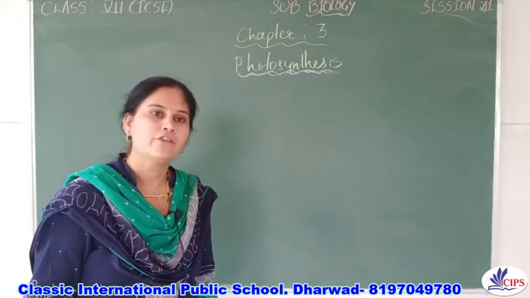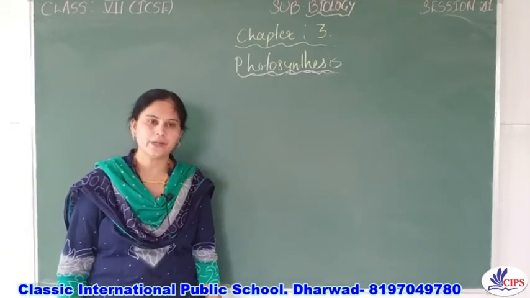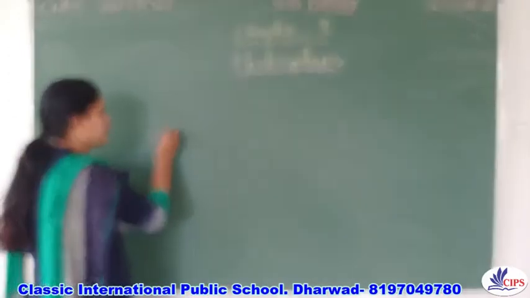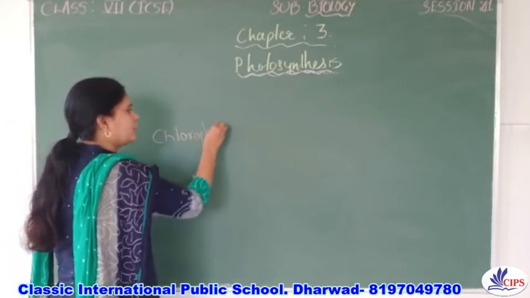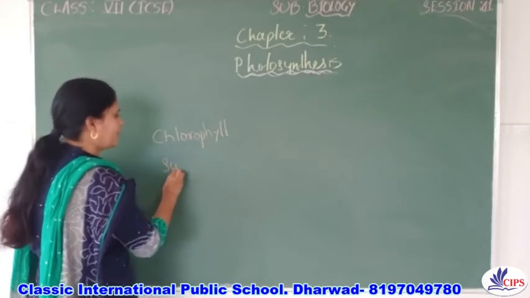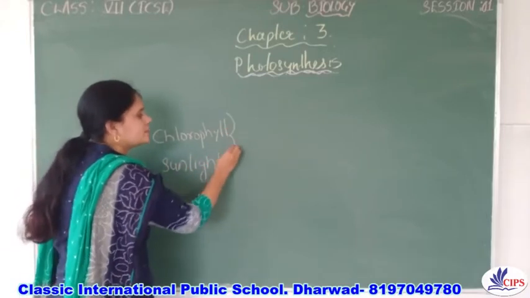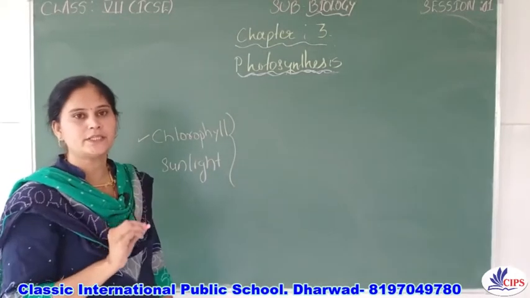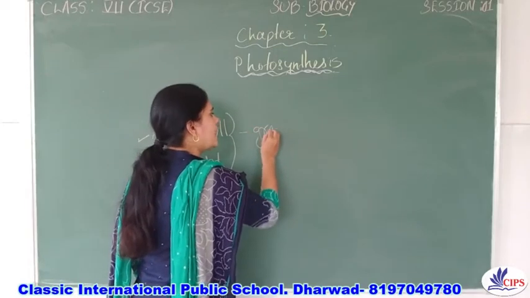So children, up to now we studied what is photosynthesis, what are the raw materials, and the sources from where these raw materials are obtained, right? Now, about the chlorophyll. As I told you, chlorophyll and the sunlight are the two factors which are essential for the photosynthesis, right? Chlorophyll is present in the leaves. It gives the green color to the leaf.